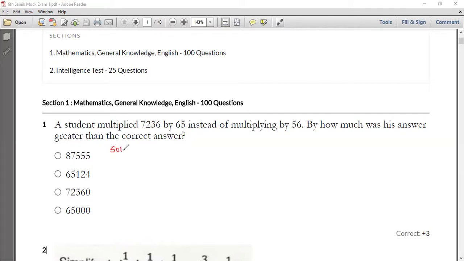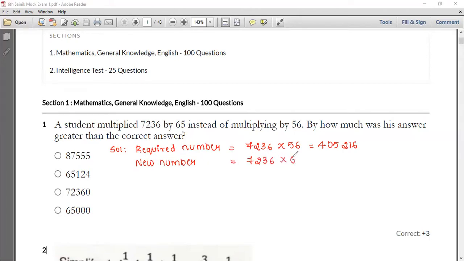So let me go with your solution. Have a look at your solution. Required number is equal to 7,236 into 56, because it is from this number that he had to multiply. You are going to get 4,05,216 when you multiply the number. So what is the new number? The new number will be equal to 7,236 into 65.